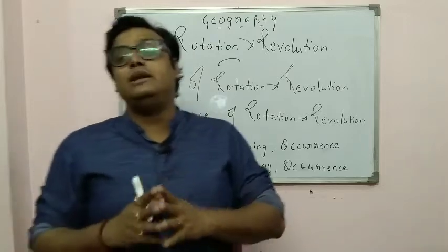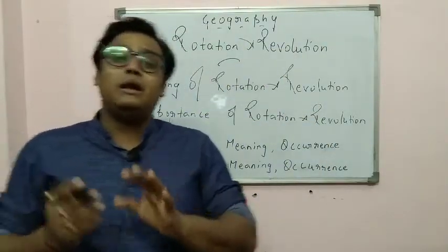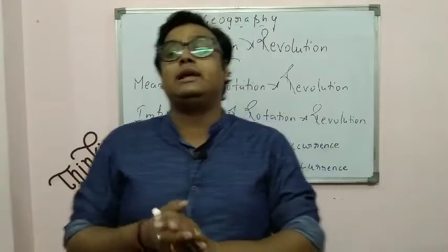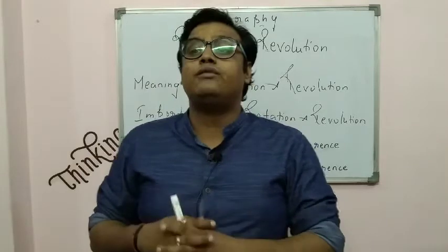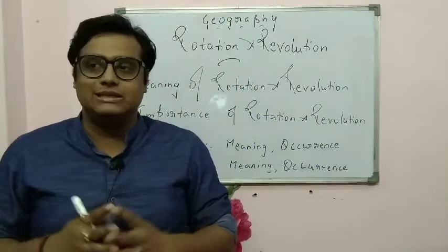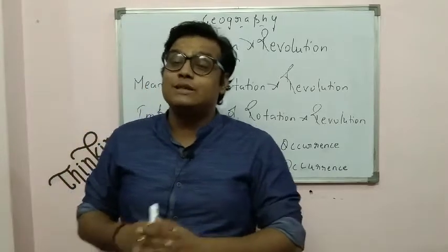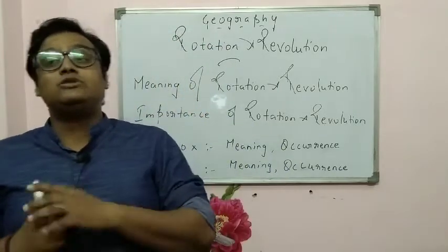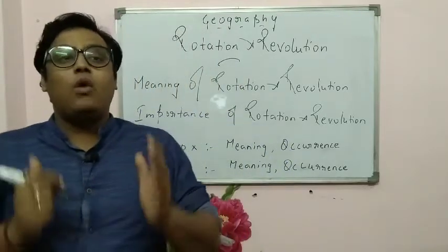It is basically measured from different stars and celestial bodies which you observe, but roughly 24 hours are taken for the complete rotation of the earth on its axis. What is the importance of rotation of the earth on its axis? When the earth rotates on its axis, it causes day and night. What happens?